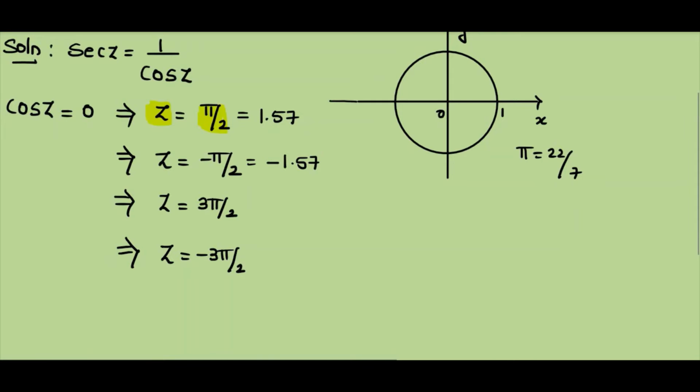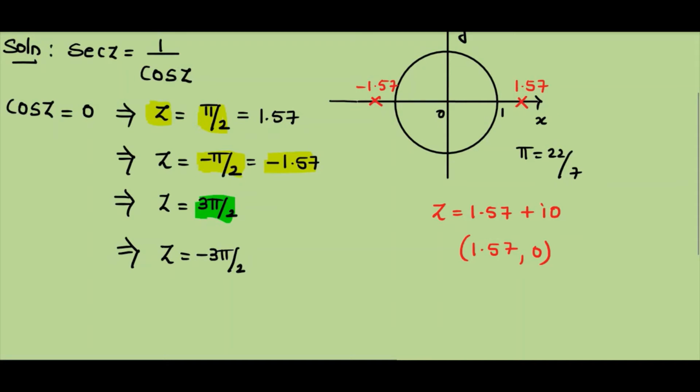Let us locate these points. z equal to 1.57 means the x coordinate is 1.57 and the y coordinate is 0. So 1.57 will be somewhere around here. Similarly, minus pi by 2, that is minus 1.57, will be somewhere around here. So this is 1.57 and this one is minus 1.57. Similarly, you can plot the remaining points.